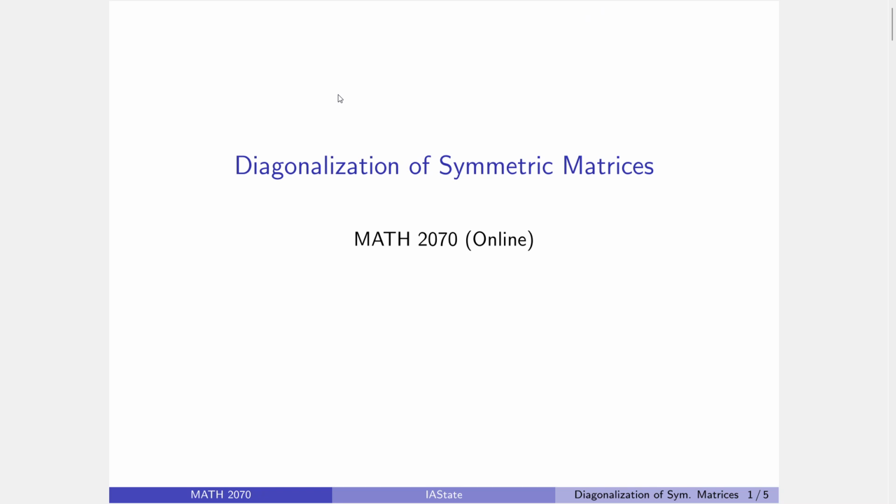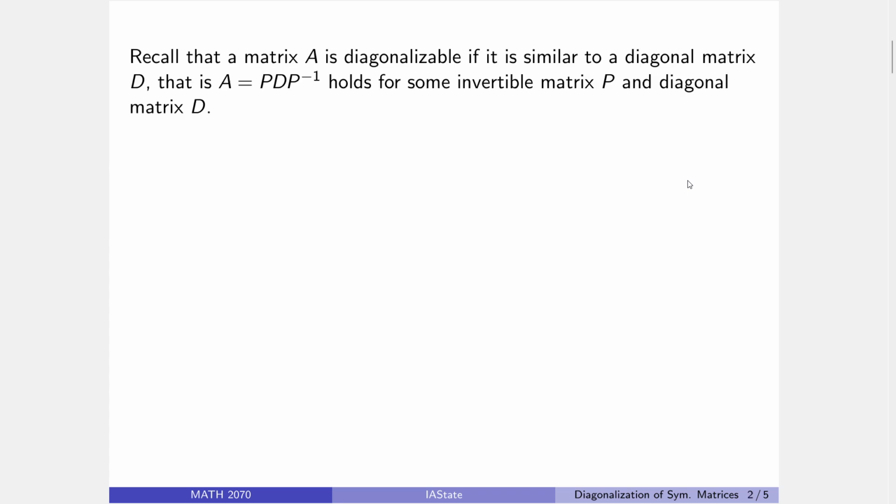And today we're going to wrap up the course material by revisiting diagonalization, and specifically diagonalization of a certain type of matrix. So, not to spoil anything, but we are about to learn that certain matrices can always be guaranteed to be diagonalizable. Alright, well, let's remind ourselves what that means again.